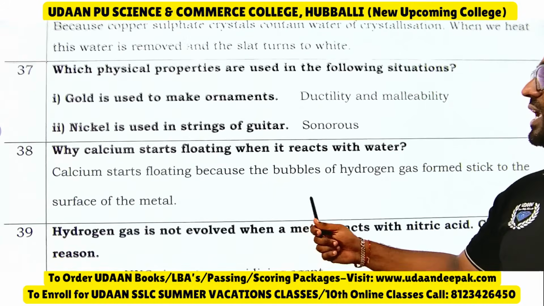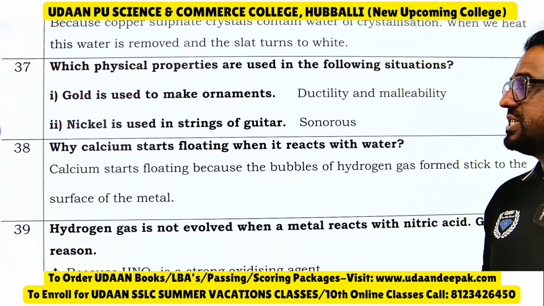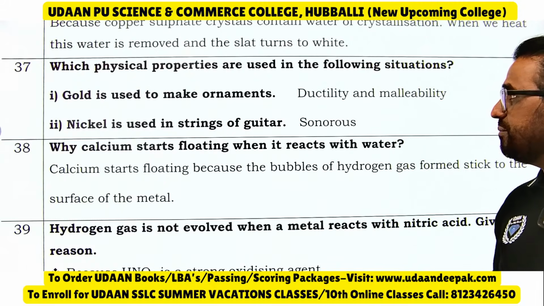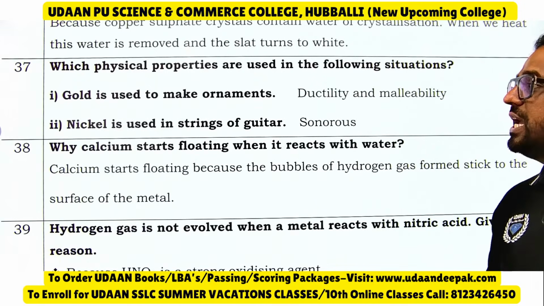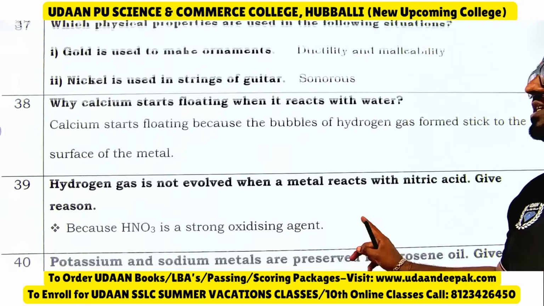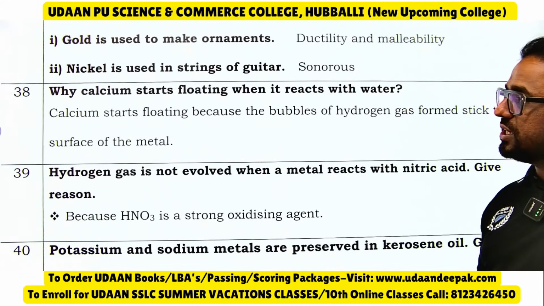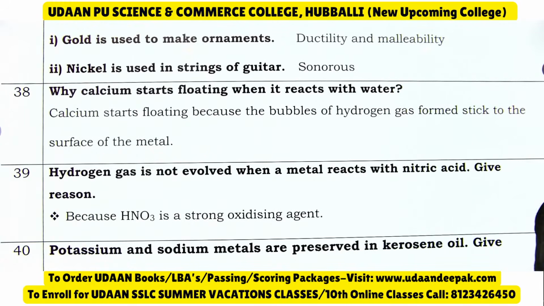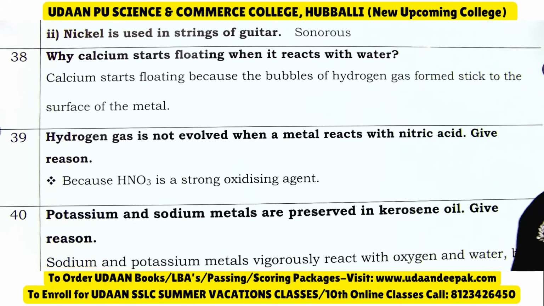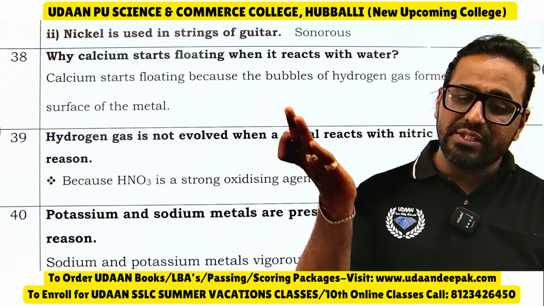Which physical properties are used in the following situations? Gold is used to make ornaments: ductility and malleability. Nickel is used in guitar strings: sonorous. Why does calcium start floating when it reacts with water? Calcium starts floating because bubbles of hydrogen gas form and stick to the surface of the metal, and it starts floating.